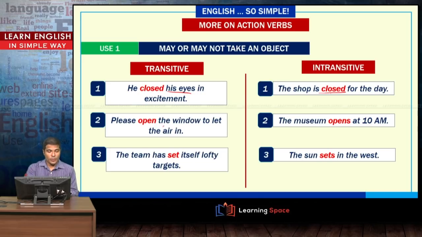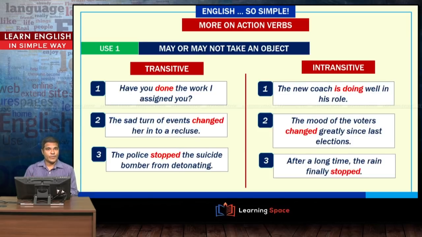Please open, open what? The window. Here the museum opens at 10 a.m., used as intransitive here. The team has set itself lofty targets, transitive here. Whereas in the next one, the sun sets in the west, intransitive. More such examples are listed here.